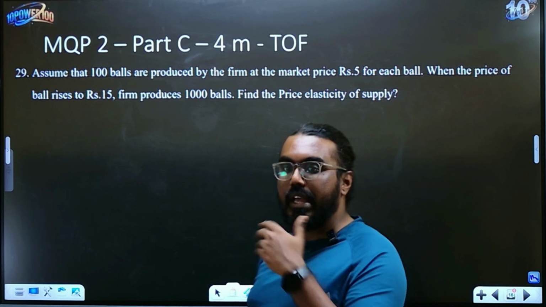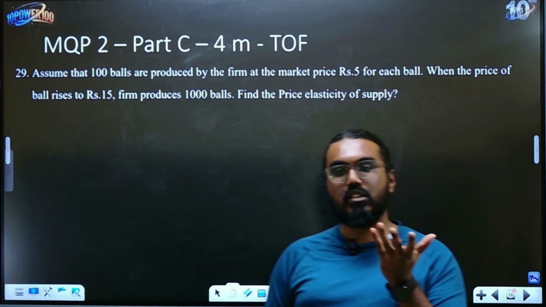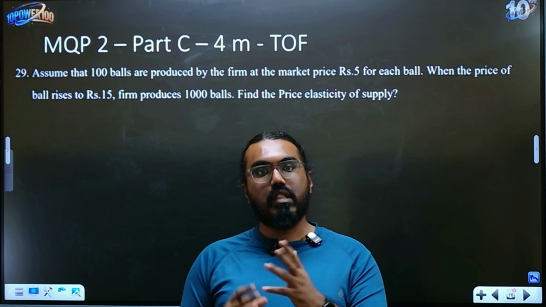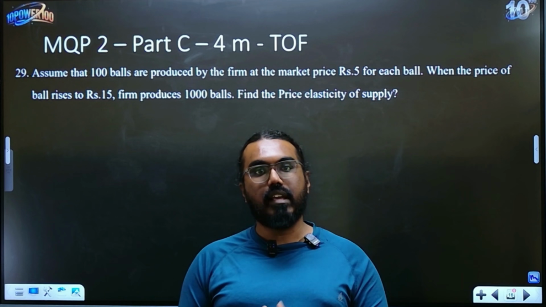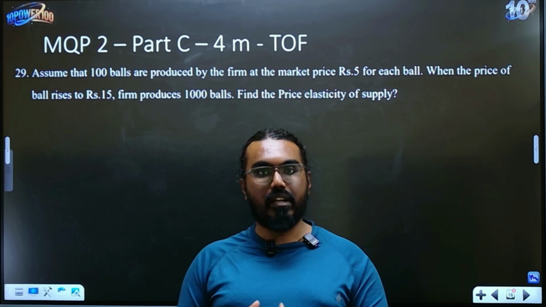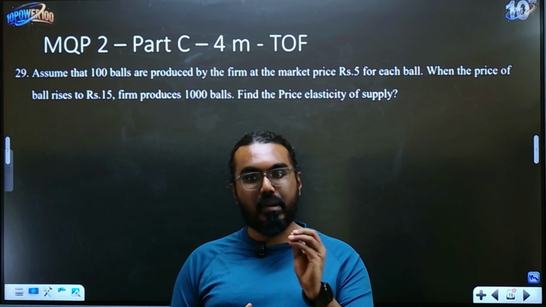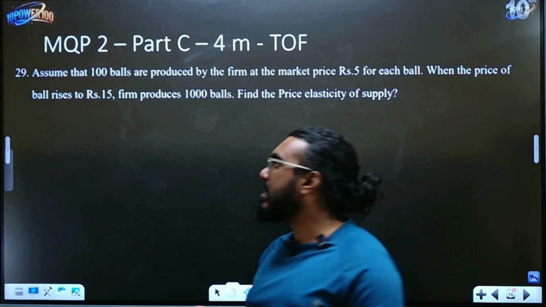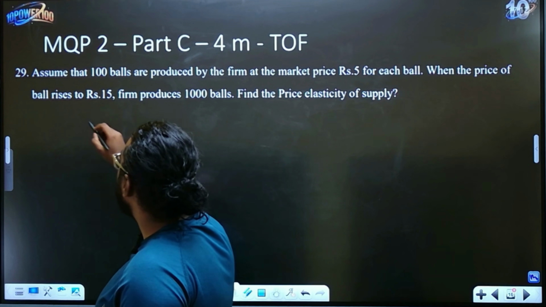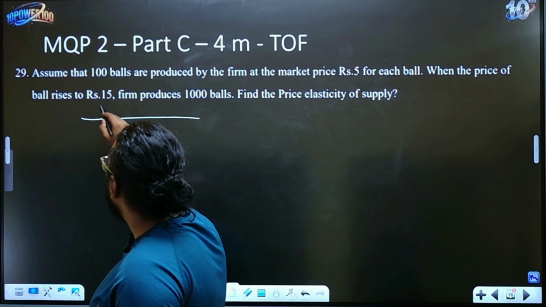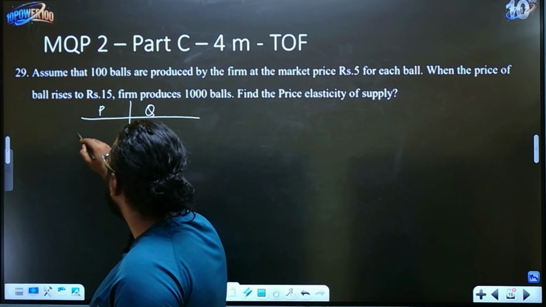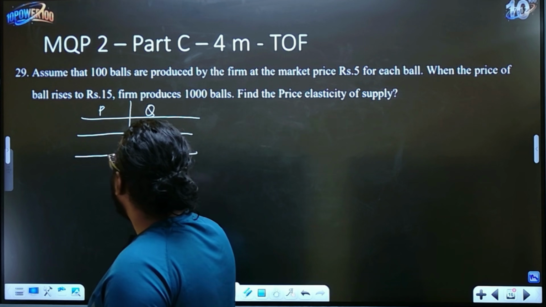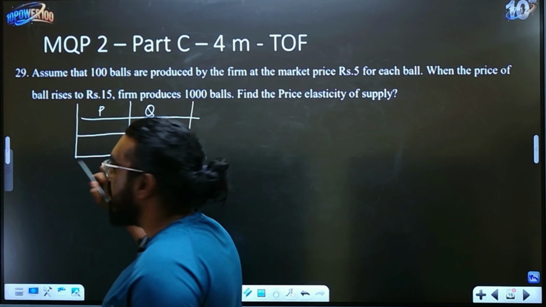Okay. So for elasticity of supply or elasticity of demand, you need to know that there is a change in price and change in quantity. You should be able to find that out. If you are able to find that out properly, then substituting into the formula and getting your answer will be very easy. So how do we do this? Let's look at the question. What will help you is to write your original price and new price correctly, then it is easy.